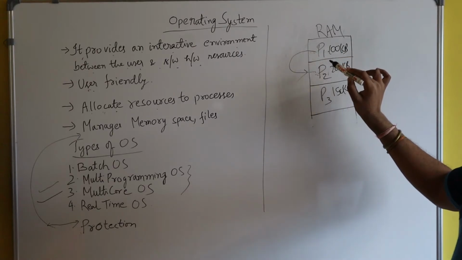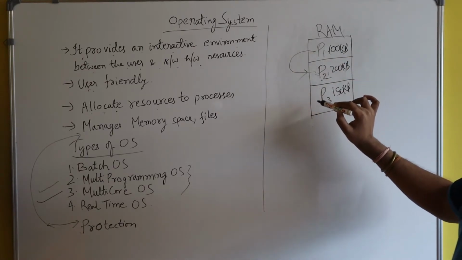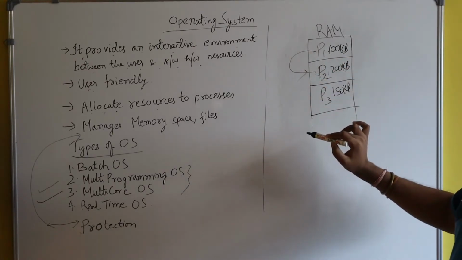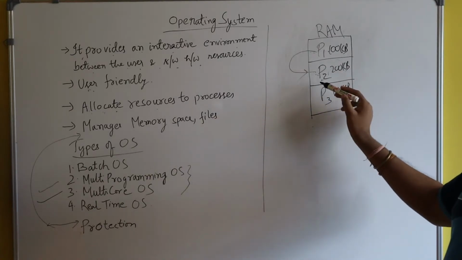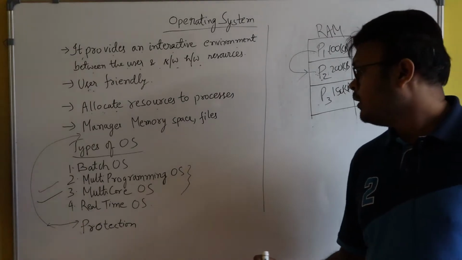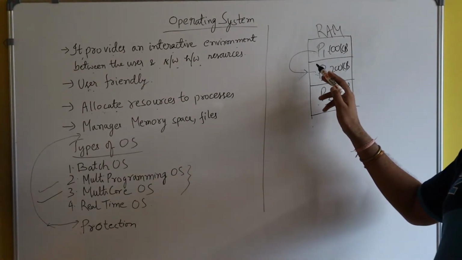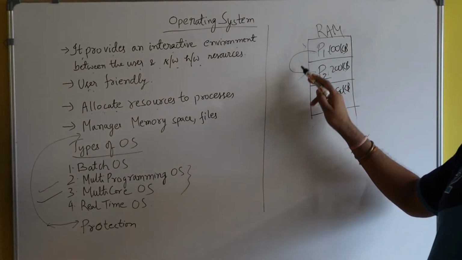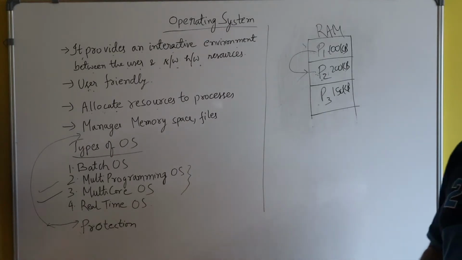Here P1 cannot enter into the region of P2 when this region is being utilized by P2. In this way, P2 cannot enter into the region of P3. So in this way, the operating system provides protection for each process.